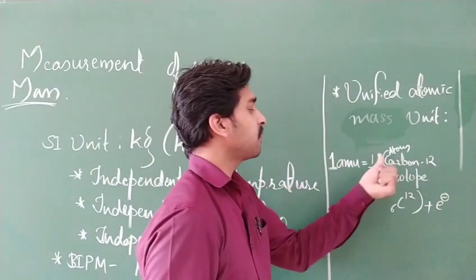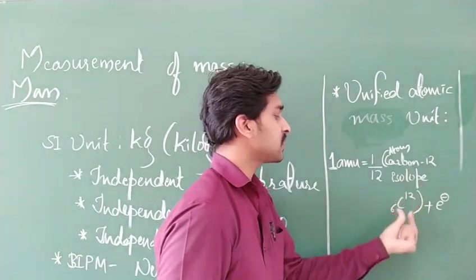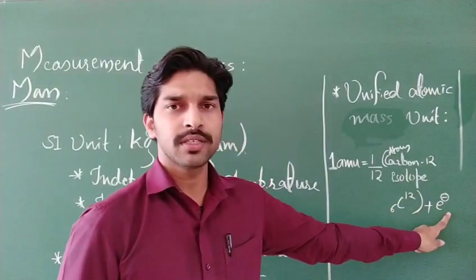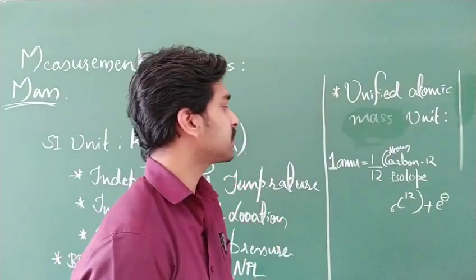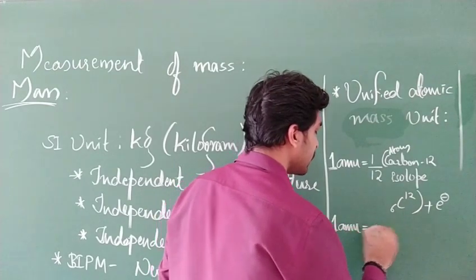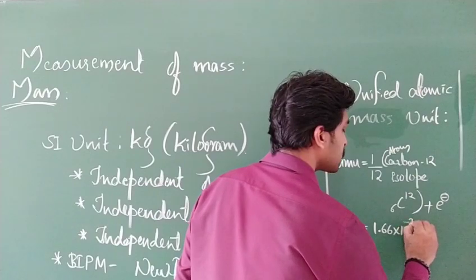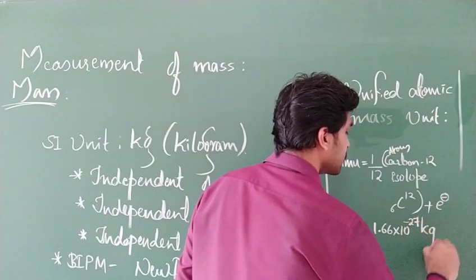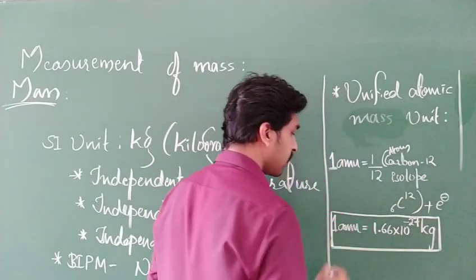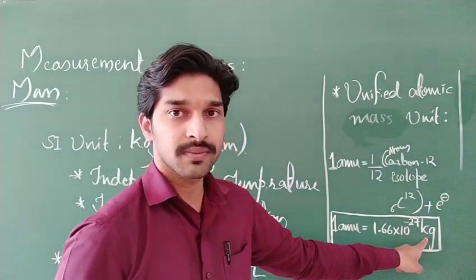One AMU is nothing but 1 by 12 of the mass of an atom of carbon 12 isotope, which is 6C12, including electrons. So one atomic mass unit value is approximately 1.66 into 10 to the power of minus 27 kgs.